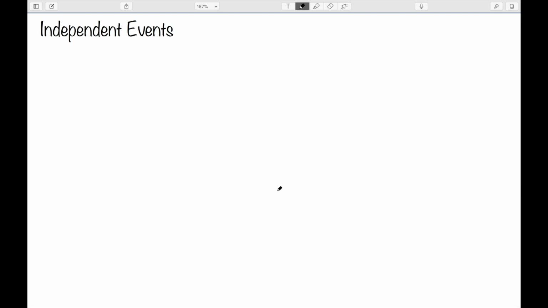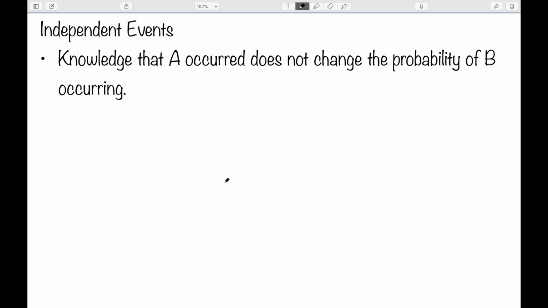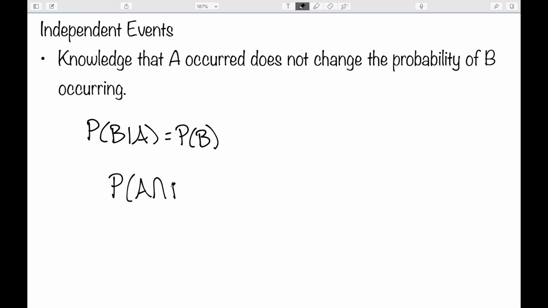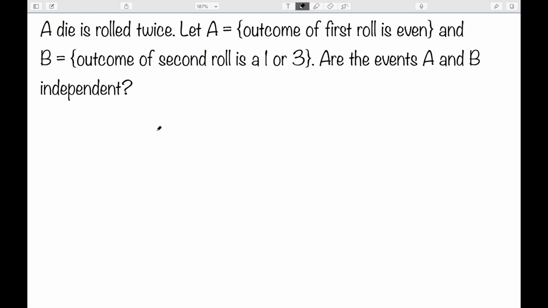In this video, I want to discuss the idea of independent events. We say two events A and B are independent if the knowledge that A occurred does not change the probability of B occurring. In other words, the probability of B given A is just the probability of B. In this case, we have that the probability of A intersect B is given by the probability of A times the probability of B.